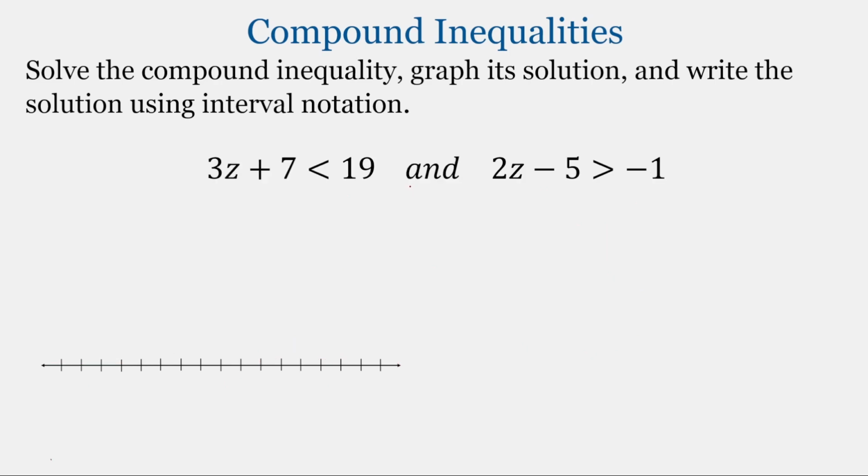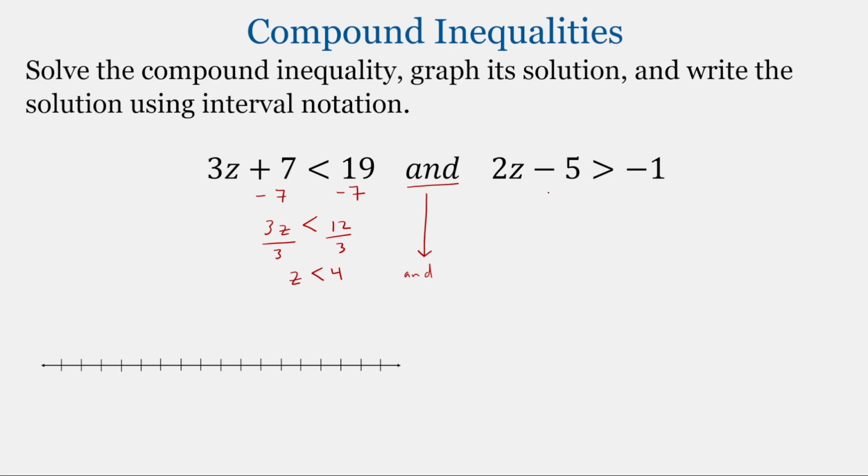For this next problem, these two inequalities are joined with the keyword and. We will solve this by solving each of these inequalities separately. So let's subtract 7 from both sides for this first inequality. We have 3z less than 12. And then we divide by 3 to get that z all by itself. So we have z less than 4. We will bring down the word and to connect these two inequalities.